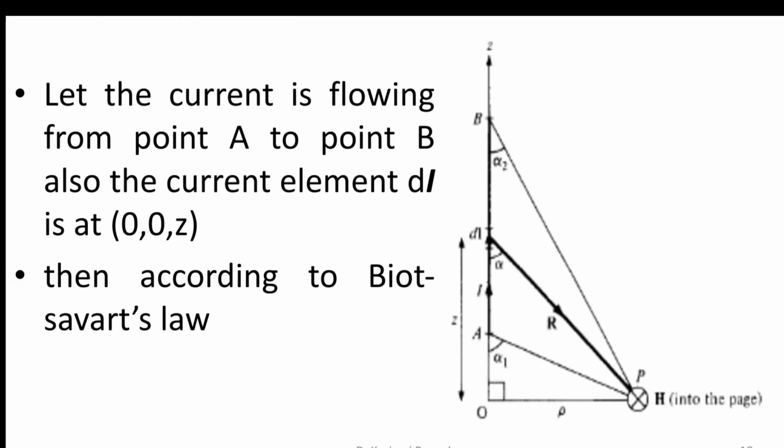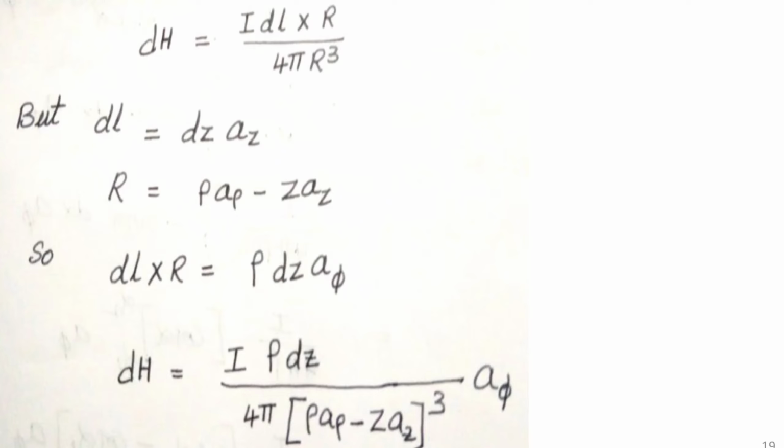Also, the current element I dL is placed at the point 0, 0, z. Then according to Biot-Savart's law, we know that dH is equal to I dL cross R divided by 4 pi r cube. We have just derived Biot-Savart's law, and as per that we have written dH is equal to I dL cross R divided by 4 pi r cube.